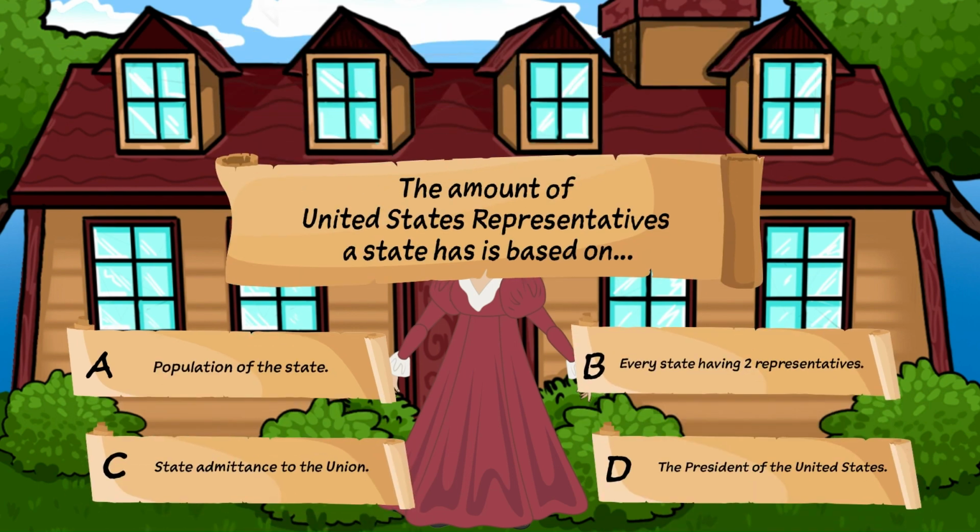Question number 6. The amount of U.S. representatives a state has is based on A. Population of the state. B. Every state having 2 representatives. C. State admittance to the Union. Or D. The President of the United States. If you said A, give yourself a hand. Of course, every state has 2 senators.